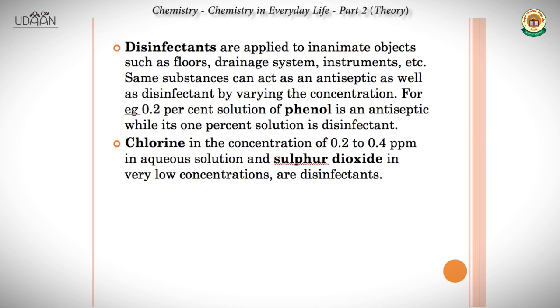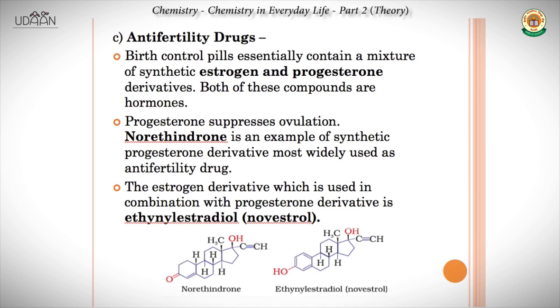Right, so again, they are applied to inanimate objects to prevent the growth of microorganisms or microbials. Now, there's another class of drugs called anti-fertility drugs. So, anti-fertility drugs prevent childbirth, basically. So, birth control pills essentially contain a mixture of synthetic estrogen and progesterone derivatives.